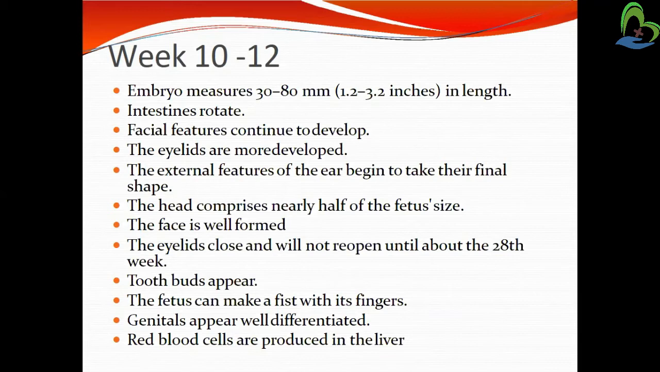Then the fetus can make a fist with its fingers. So now the fetus can move its fingers, and finger development also occurs, so it can make a fist. Then the genitals appear and are well differentiated at the 10th week, and red blood cells are produced in the liver. The liver, intestine and stomach are already formed. So in the liver, RBC formation occurs, okay. So this is about the 10th to 12th week of development.